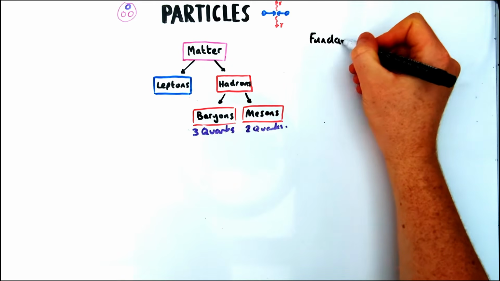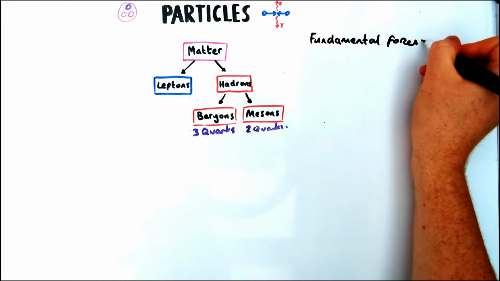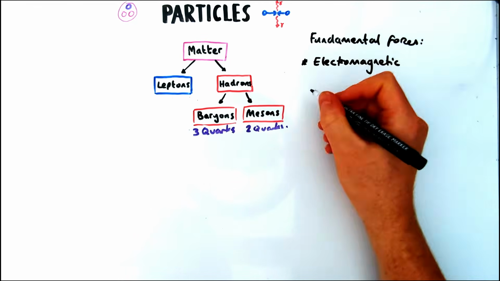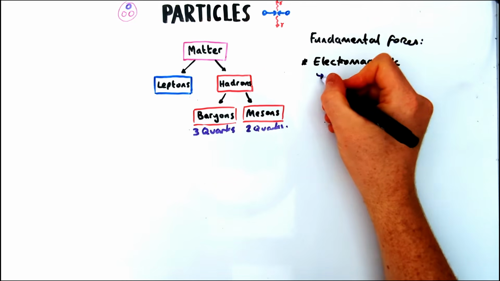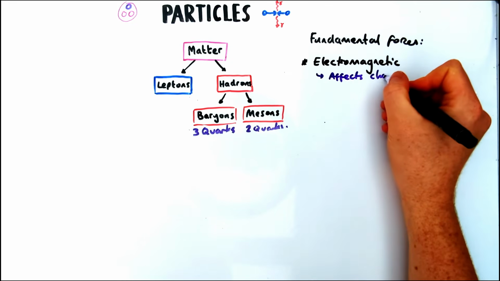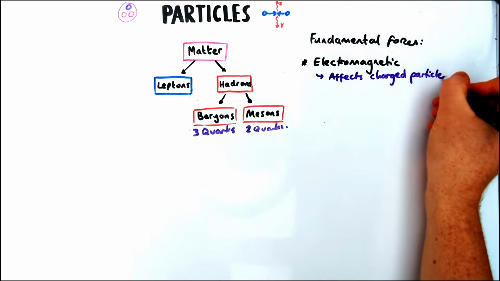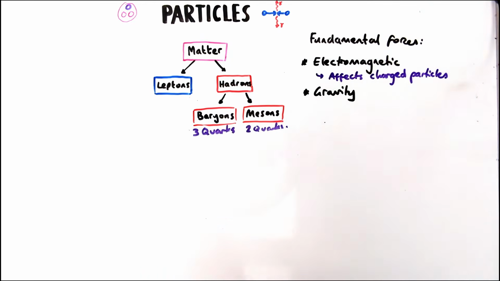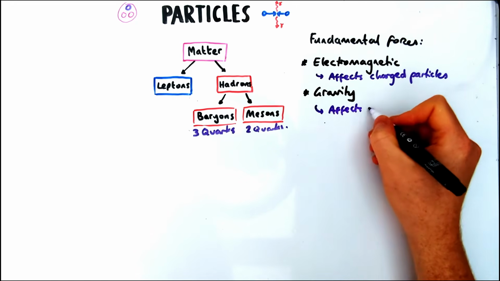Right, I mentioned the strong force, the strong nuclear force a second ago, so we're going to move on to talking about fundamental forces. Now, unlike push and pull and tension, these can all be explained by 4 forces that work on the subatomic level. The first force is the electromagnetic force. Now, you've come across this before. This is why 2 protons repel each other, so it only affects charged particles.